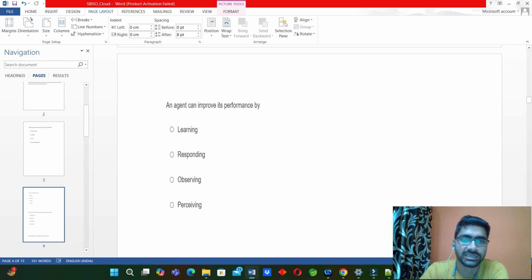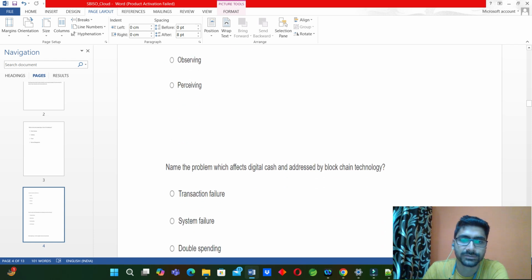An agent can improve its performance by learning, responding, observing, and perceiving. The answer will be perceiving. Its performance will be improved based on the current percept.